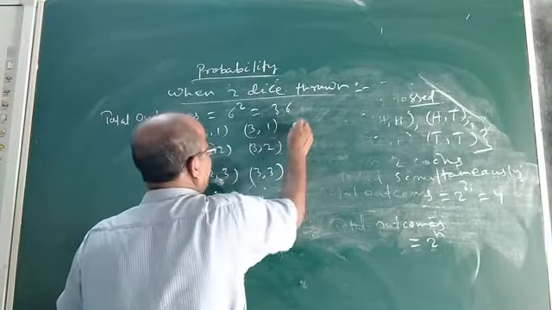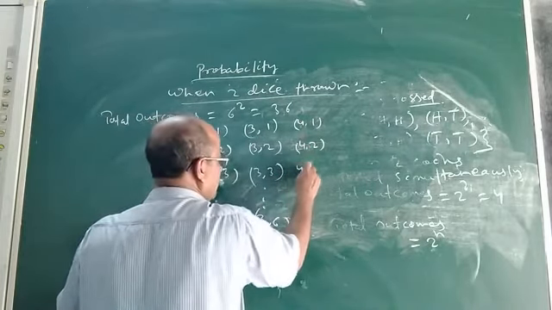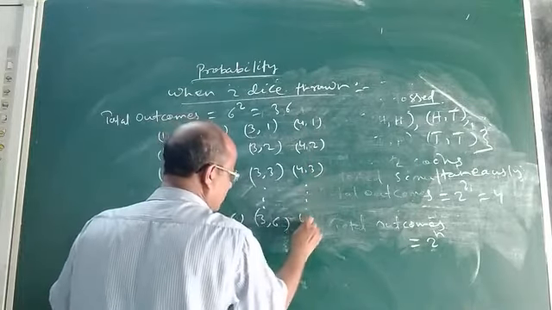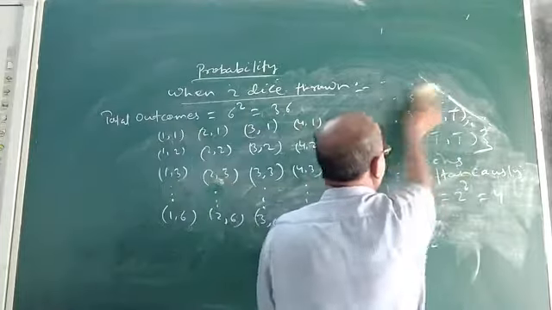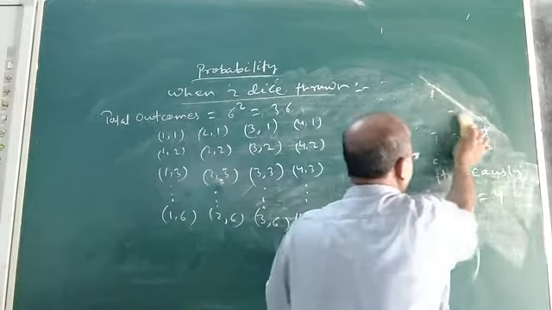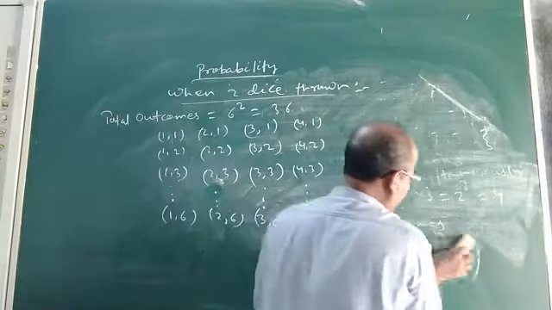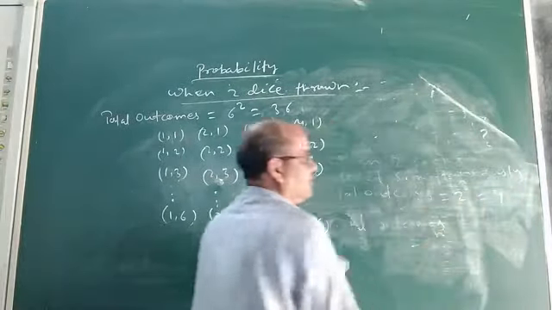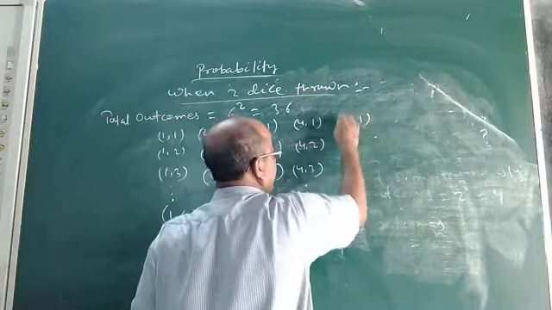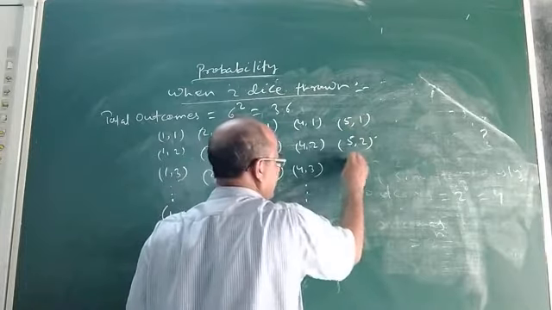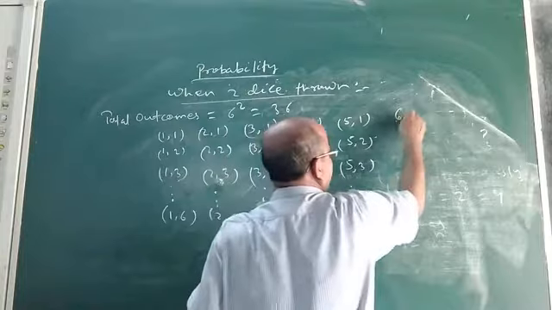Similarly, in the first die there may be 4, second die 1, (4, 2), (4, 3), like this up to (4, 6). You see, these are the outcomes. This is the sample space which is obtained when we throw two dice at a time. Similarly (5, 1), (5, 2), (5, 3) up to (5, 6) and (6, 1).